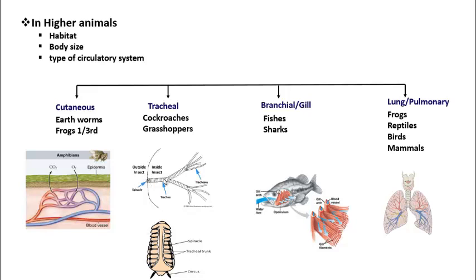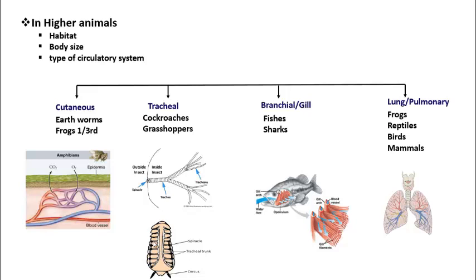This spiracle leads into an air pipe called a trachea. This pipe branches out to form tracheoles. These tracheoles again branch out and form fine air pipes. And these fine air pipes go to every part of every tissue of the cockroach.